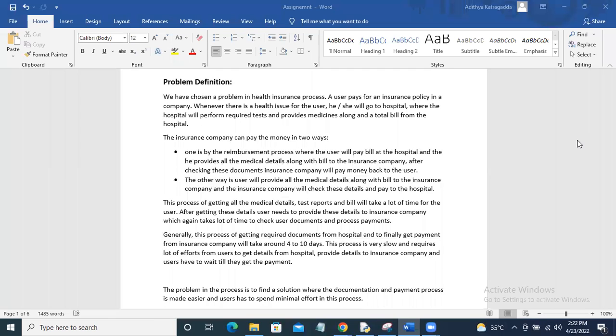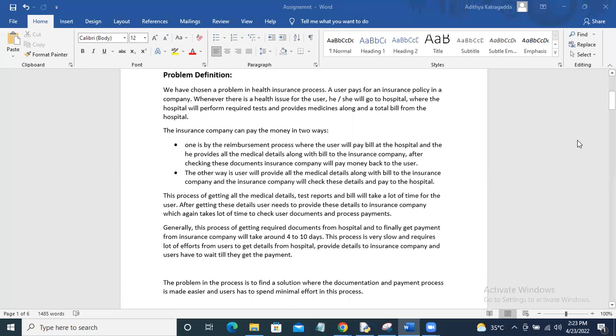One is that he can go ahead with the treatment, and once the treatment is done, he can show the bills and everything to the insurance company, and the insurance company can pay that money to the customer. The other way is that the insurance company can directly get the details of the treatment and the bill from the hospital, and settle the amount directly with the hospital.